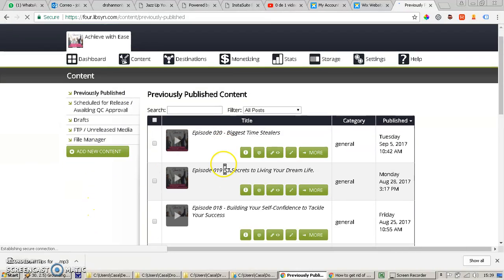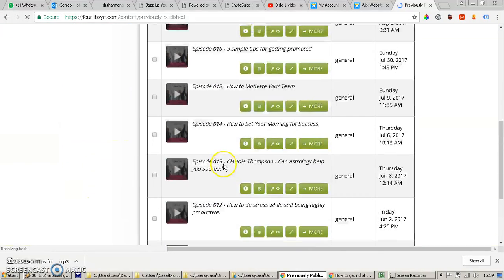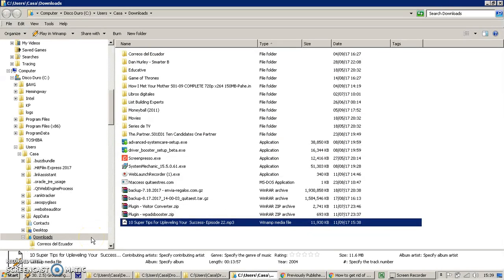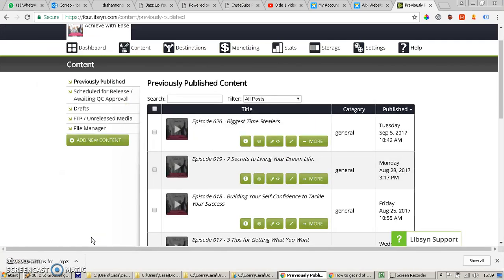Right now, the format that I have chosen is always to put episode 0 and the number, then a space and then a slash. So I am going to show the folder, and I'm going to put episode, I think it's 21, then a space and a slash and then a space. 10 super tips for believing your success and up leveling.